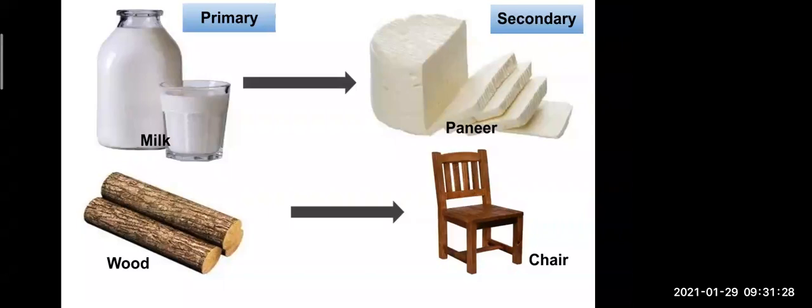See in front of the milk, what is that? That is a paneer. Okay, I told you. Yes, that is a paneer. Very good. See, as I told you, when you go to the market for buying the milk, you are getting 1 liter of milk for 40 to 50 rupees per liter.